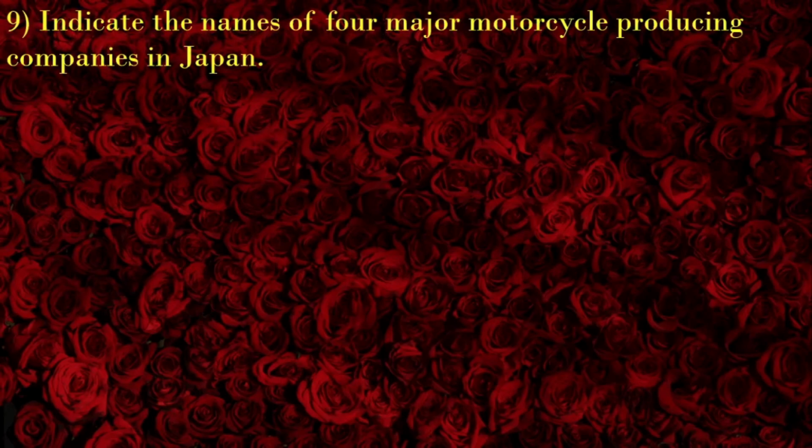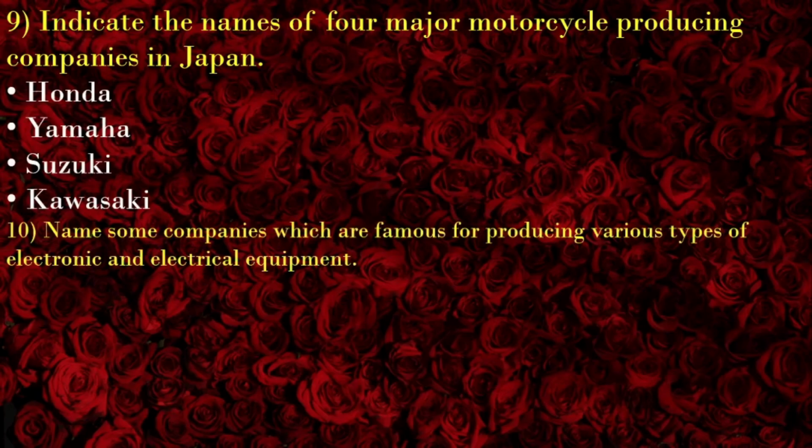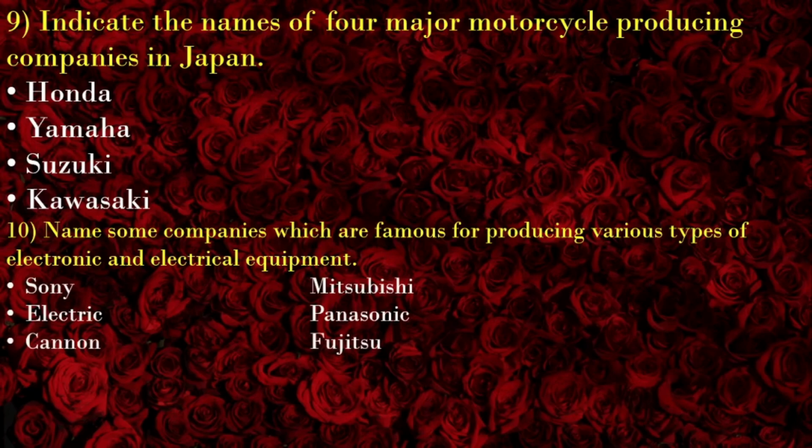Indicate the names of four major motorcycle producing companies in Japan: Honda, Yamaha, Suzuki, Kawasaki. Name some companies which are famous for producing various types of electronic and electrical appliances and equipment. Sony, Mitsubishi Electric, Panasonic, Canon, Fujitsu, Nikon, Yamaha, Sharp, Hitachi, Casio.